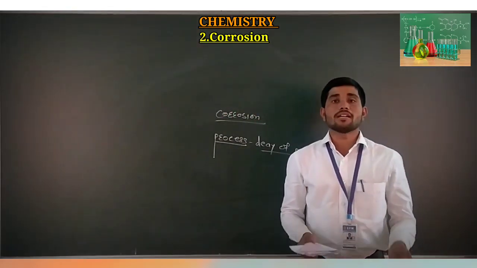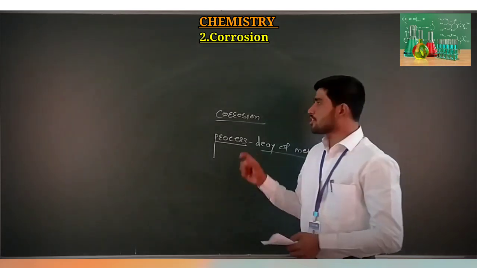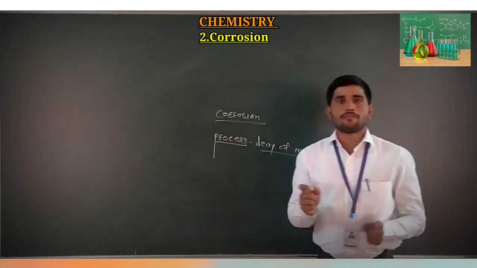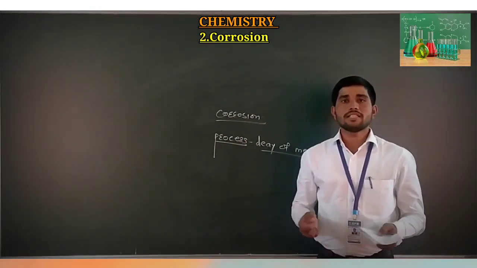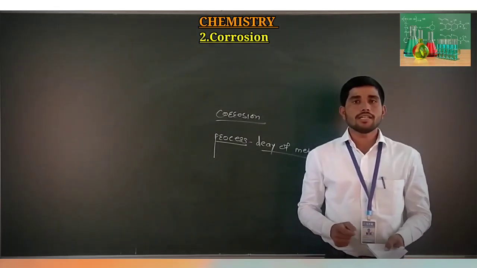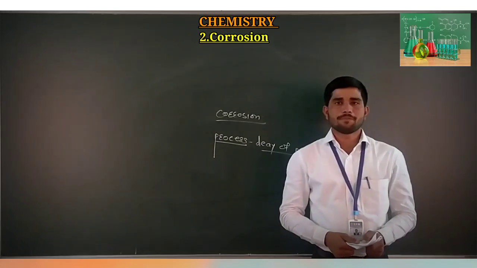This metal becomes weak, and due to that this corrosion process is very dangerous in the case of metal, but it is observed only when metal comes in contact with atmospheric air.